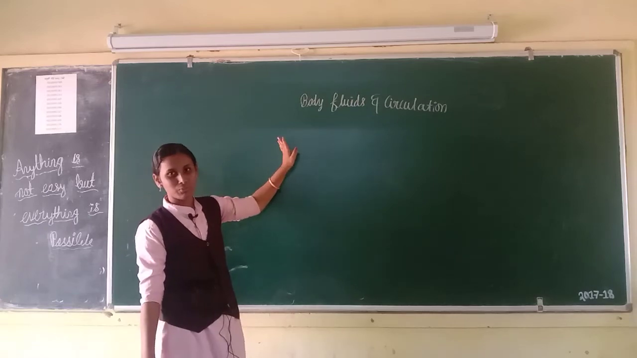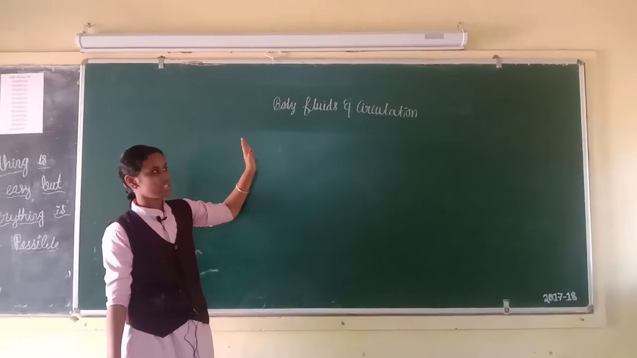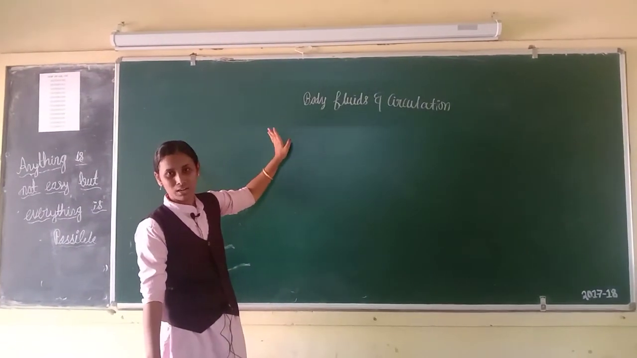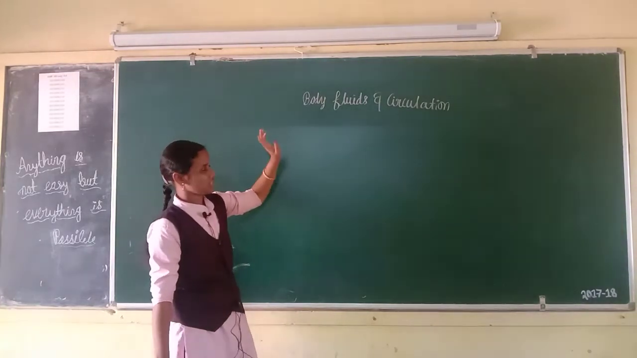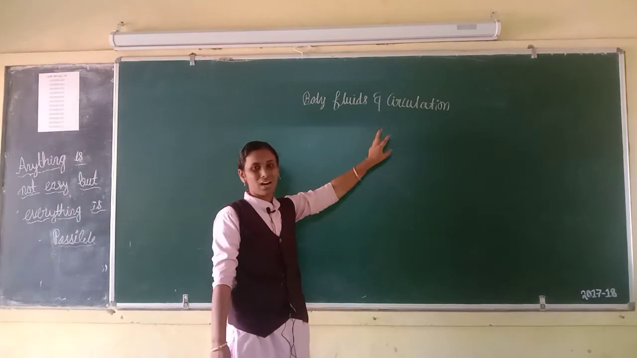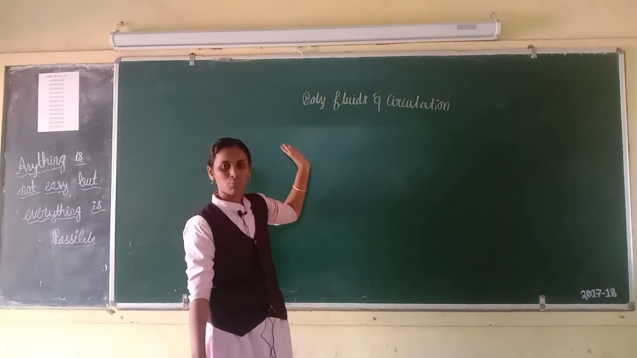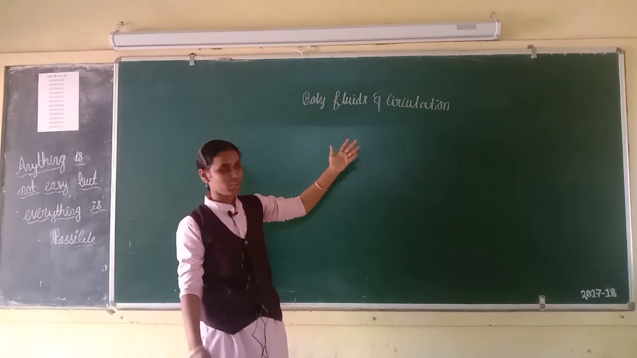Continue with the body fluids and circulation. In the previous class, we already studied body fluids. What are the body fluids? First one is blood, second one is lymph. Blood and lymph are the body fluids. And we already studied what circulation is, the transport of substances from one place to another, and why we need circulation.